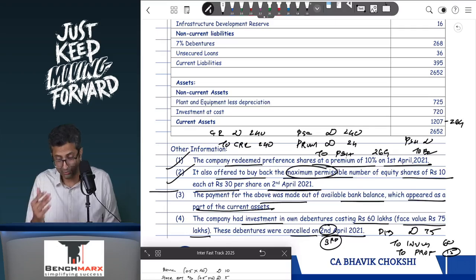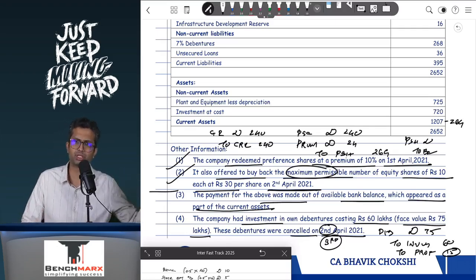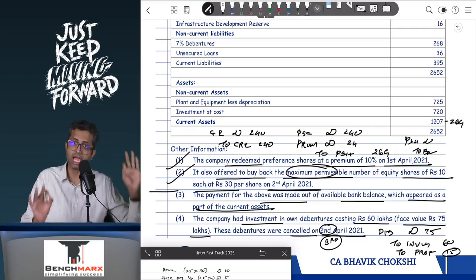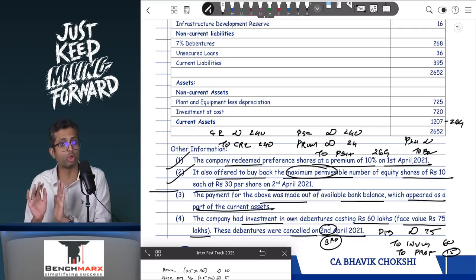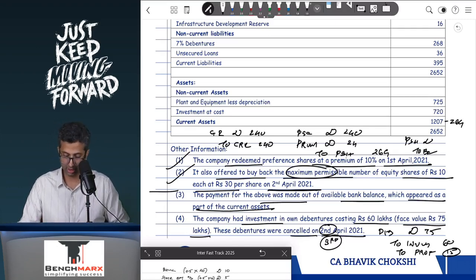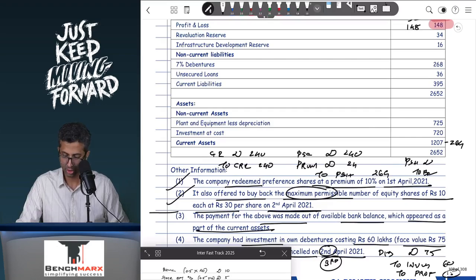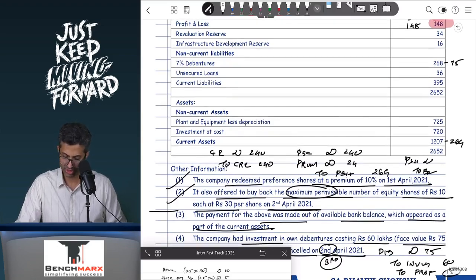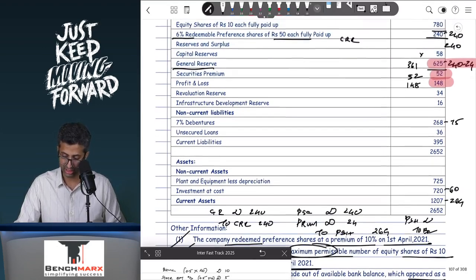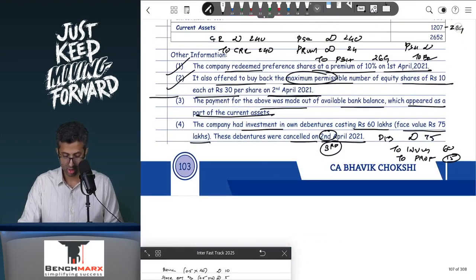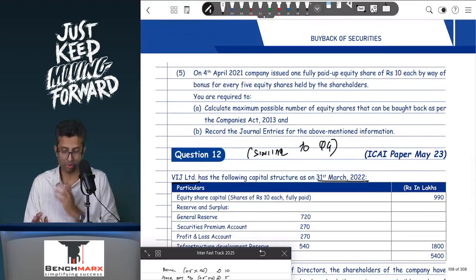However, if you assume that this cancellation happens after the buyback, then your loan funds are not altered, and the Institute has also not altered it, so we will also not alter it. So over here, this is a slightly controversial case. 268 minus, ideally 75 should go from the investments, minus 60 should go, and in the capital reserve another 15 has to be added. So this is pertaining to point 4, but the Institute has not considered it.